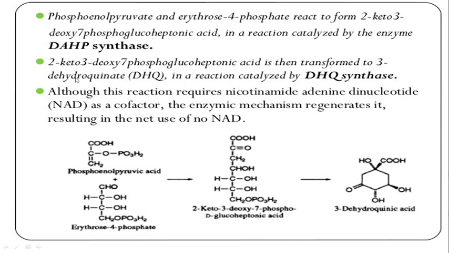Now 2-keto-3-deoxy-7-phosphoglucoheptonic acid is then transformed to 3-dehydroquinic acid in a reaction catalyzed by the dehydroquinate synthase enzyme. So this 2-keto-3-deoxy-7-phospho-D-glucoheptonic acid is now converted to 3-dehydroquinic acid, and that conversion is catalyzed by the enzyme dehydroquinate synthase.